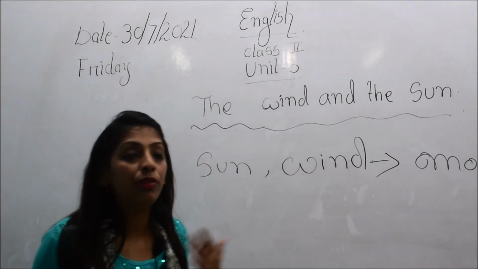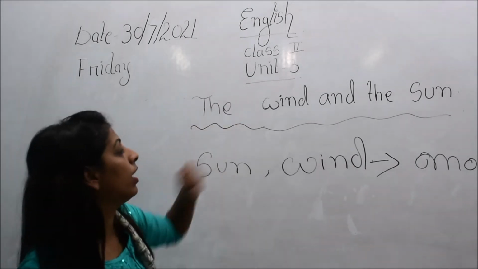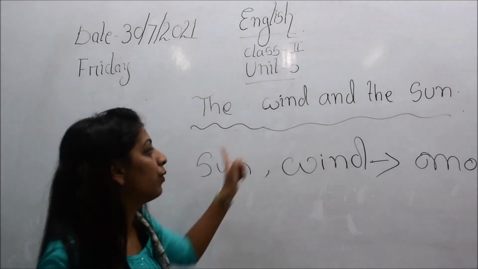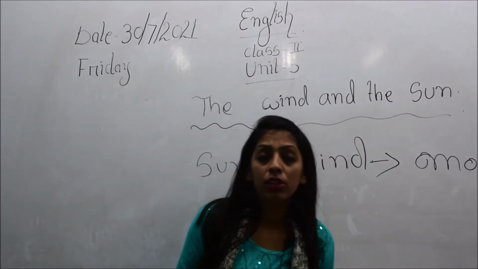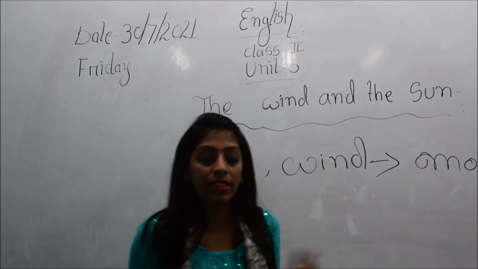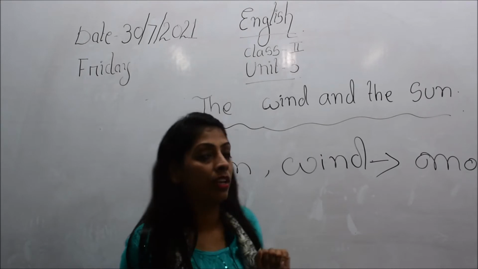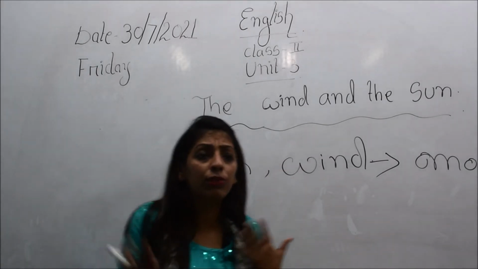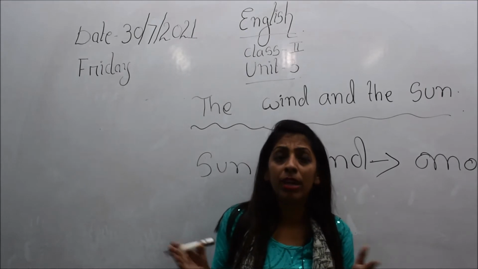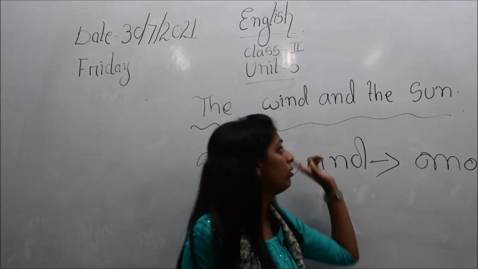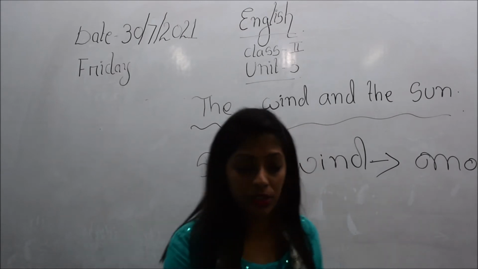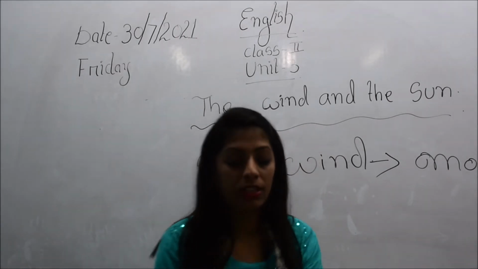We will be studying unit 3, and in this unit there is a lesson, the wind and the sun. So children, with this title, what do you understand, the wind and the sun? If I say the wind and the sun, then you can figure out that there might be something in the story about the wind and the sun. Now we will see the story thoroughly.